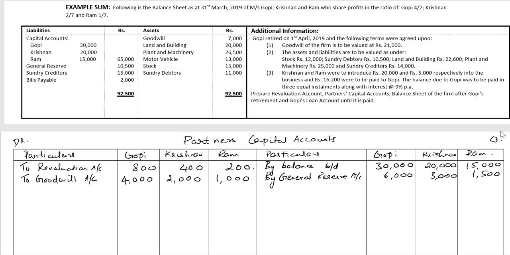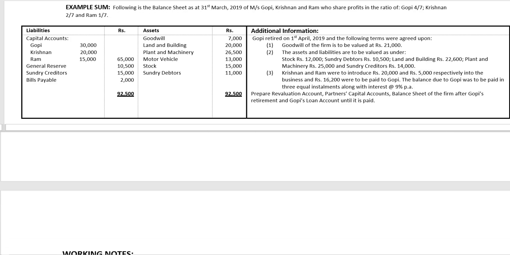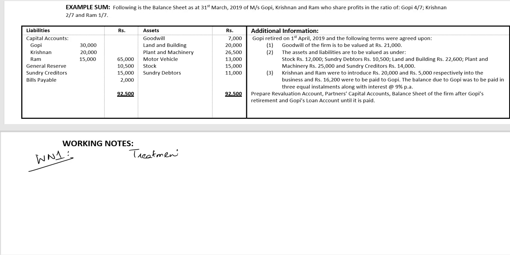We'll deal with point 1. It says goodwill of the firm is to be valued at 21,000. We'll do the working notes for this. Working note 1. Treatment of goodwill.